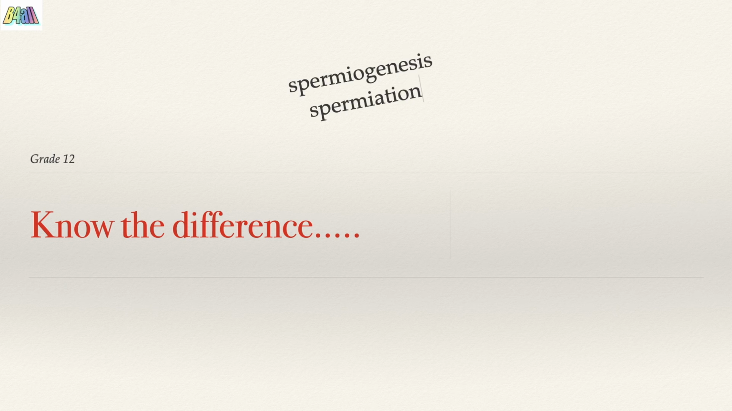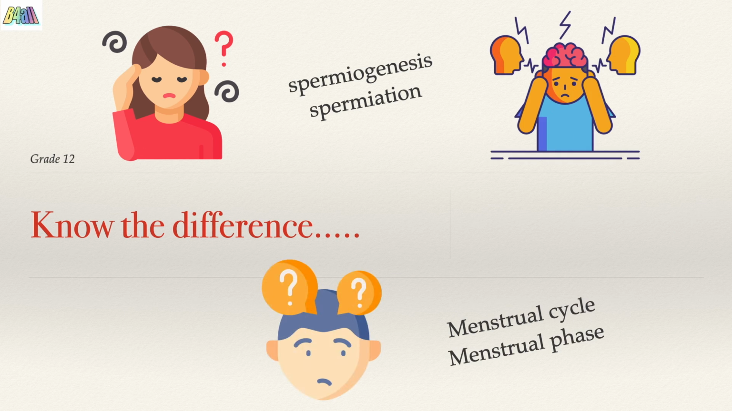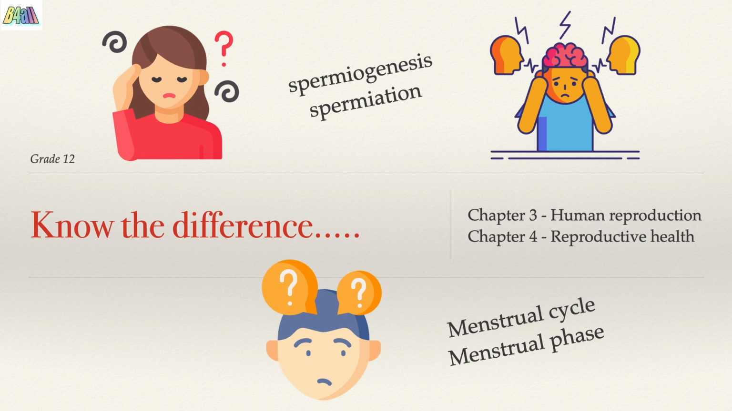Know the difference. This is a video series created to clear the differences between terms for grade 12 students. There are certain terms that are confusing as they sound similar or have almost similar meanings. In this video, I will be explaining such terms from Chapter 3, Human Reproduction, and Chapter 4, Reproductive Health.